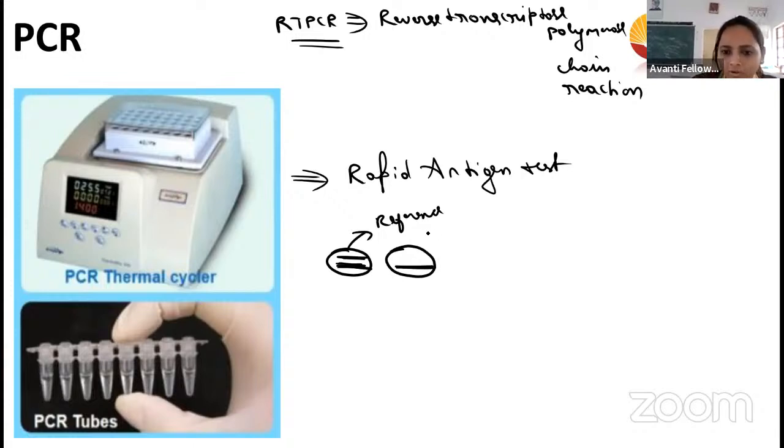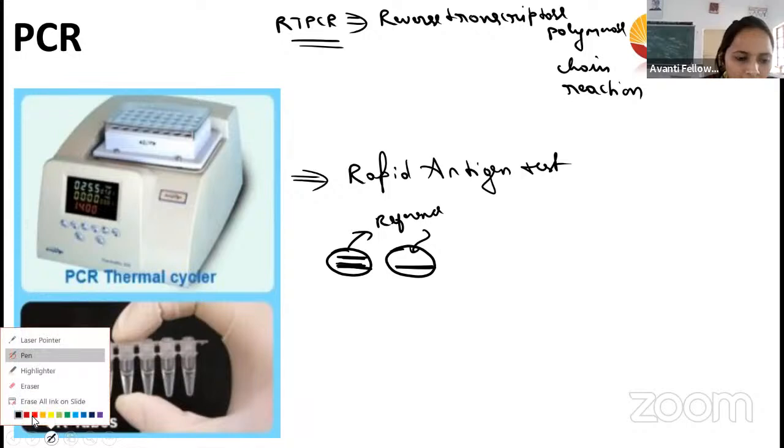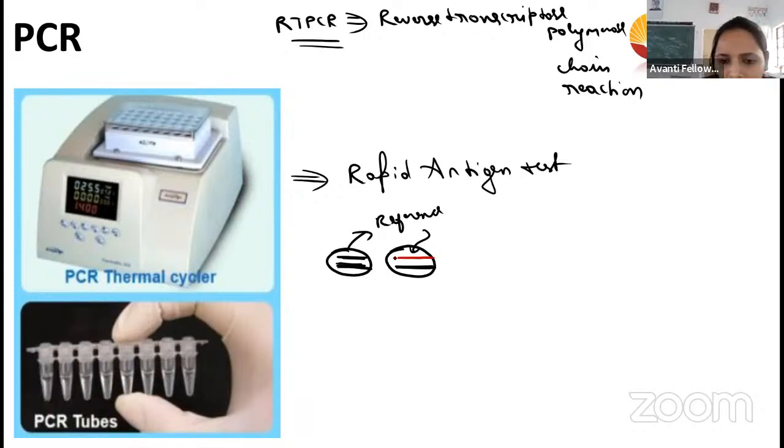So whenever they take your test, they will put it here. Now what will happen? The antigen will come and bind to this. Whenever the antigen and antibody reaction takes place, it is going to give a positive result.